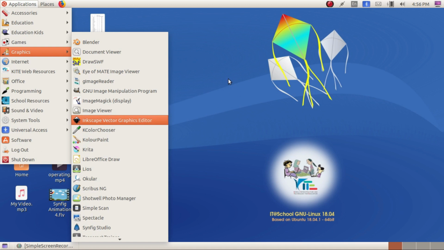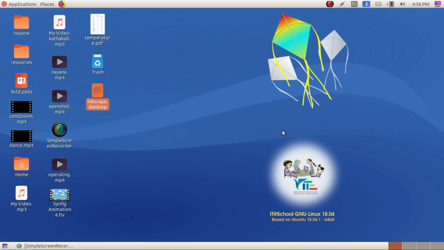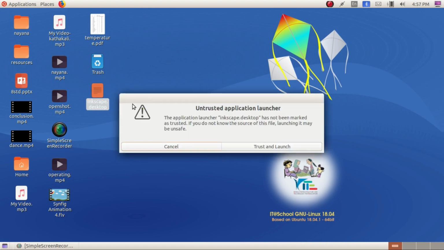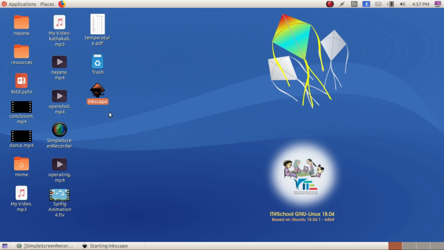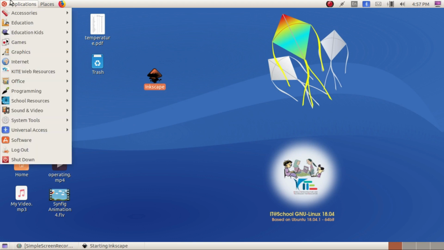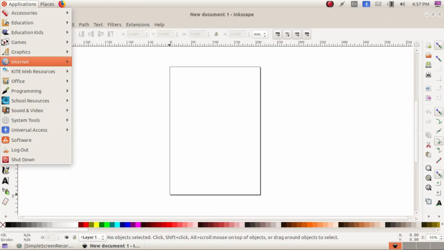I am dragging it, and here you can see the Inkscape desktop entry. Just double click on that and select trust and launch. So you can see the icon on your desktop. Here you can apply the shortcut on the desktop. Like this you can add any software.